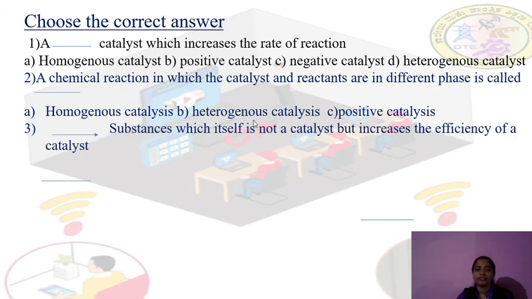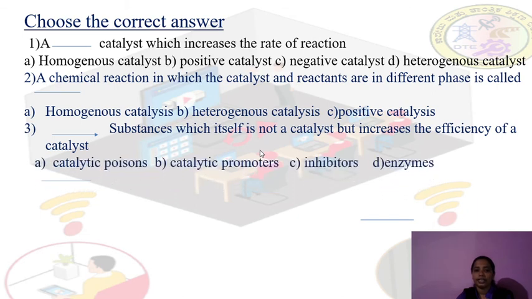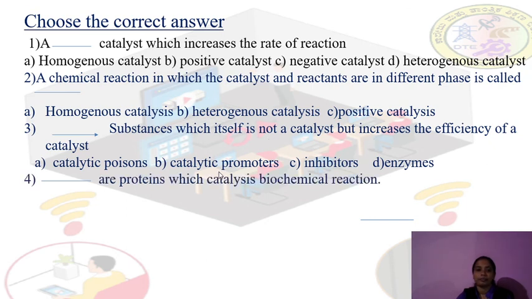Dash substances which themselves are not a catalyst but increase the efficiency of a catalyst. Which are the substances which are not a catalyst but increase the rate of a catalyst? Option A, catalytic poison, option B, catalytic promoters, option C, inhibitors, option D, enzymes. So that is option B, catalytic promoters.